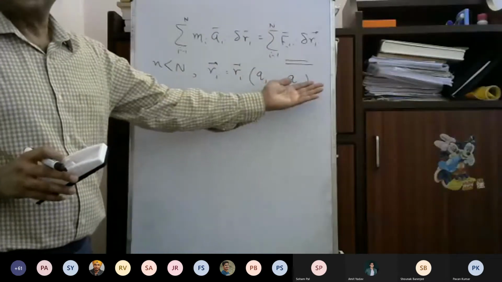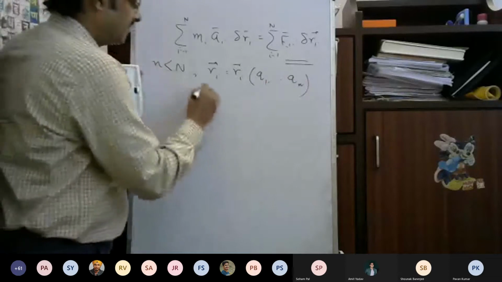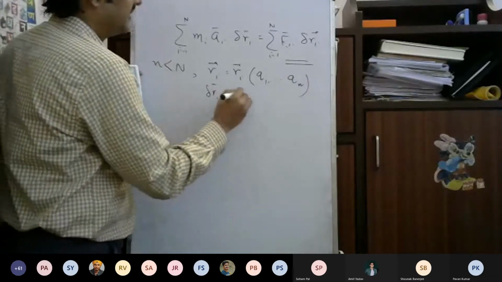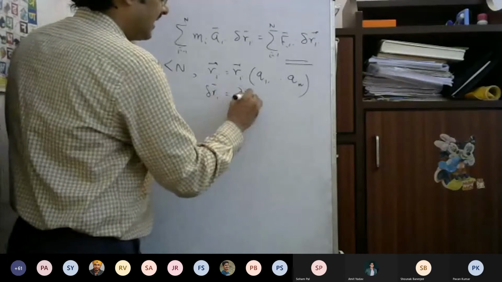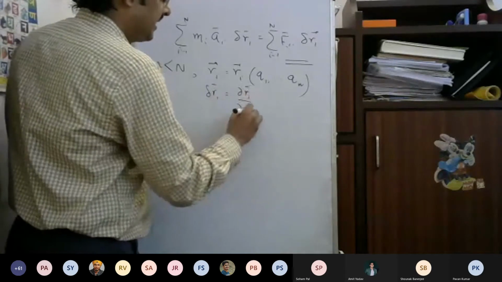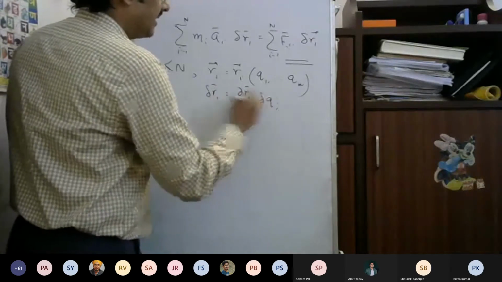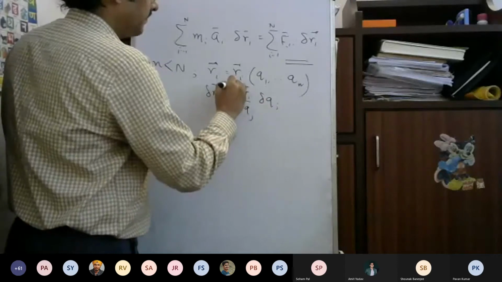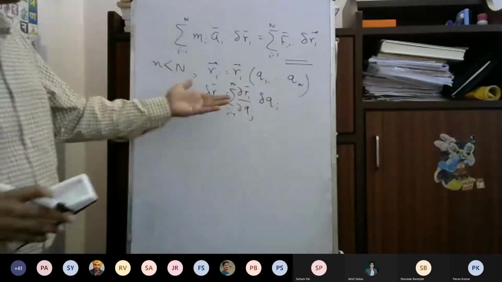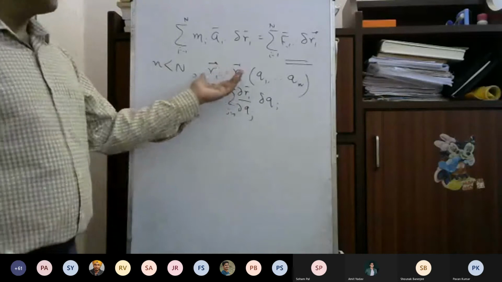So I can write down delta Ri as the sum over j equal to 1 to n of del Ri by del Qj times delta Qj. This is what we can write down. This is just the displacement.